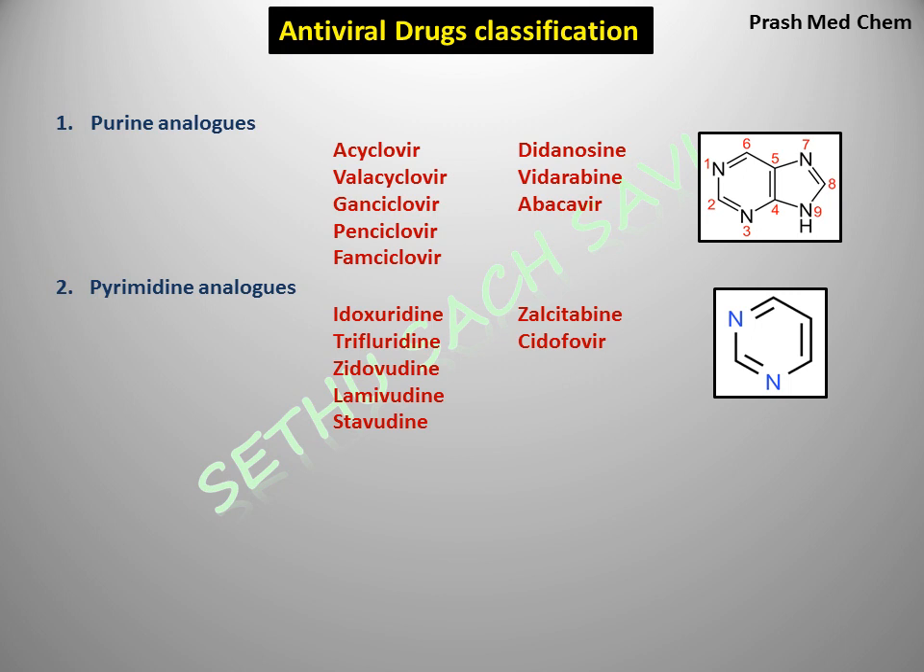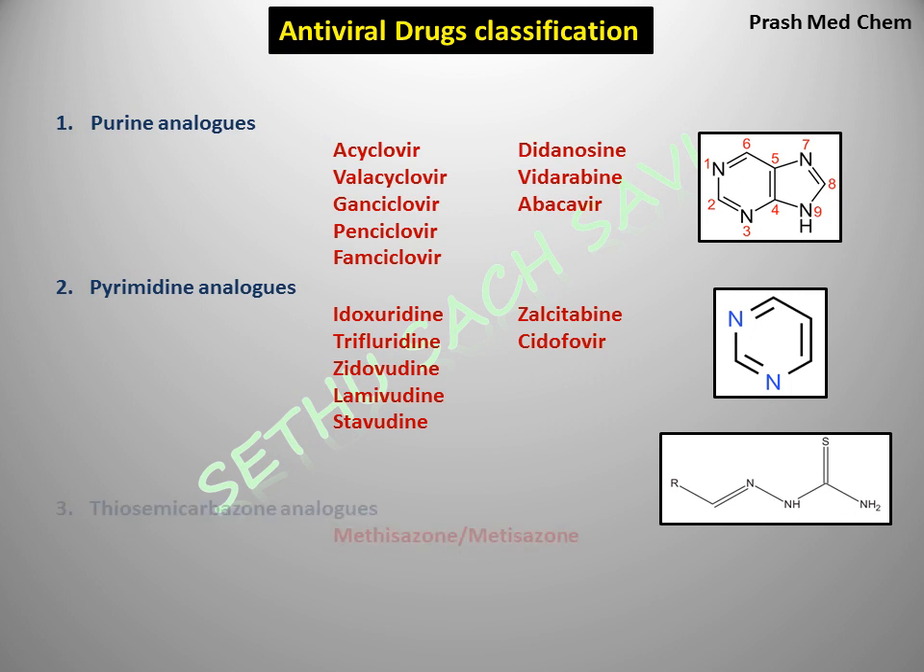Now coming to the third class, you might not be familiar with this particular structure. This is basically thiosemicarbazone. We will talk in detail when we individually take the drugs. So this is a thiosemicarbazone derivative, and the drug belonging to this category is called methisazone. Methisazone is a thiosemicarbazone derivative having antiviral property.